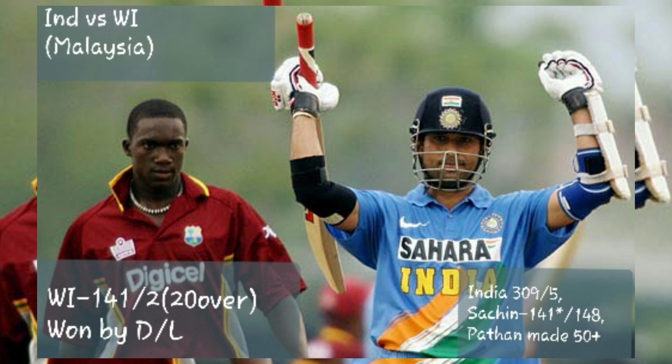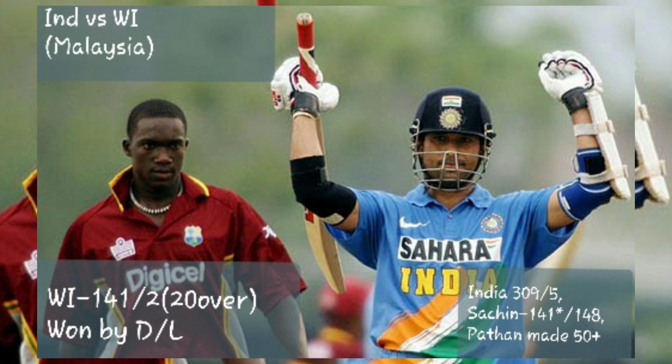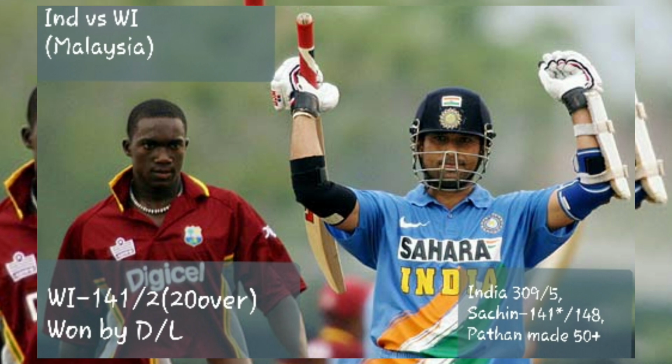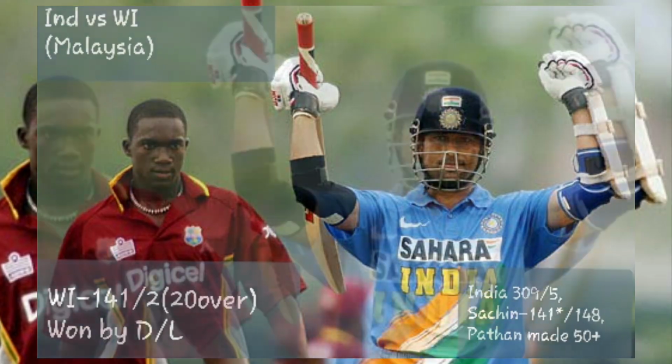So West Indians are always very destructive batsmen. They just made 141 runs, losing 2 wickets in 20 overs, and they just won the match by the Duckworth Lewis method. But that could have been anybody's match if it had continued until 50 overs.